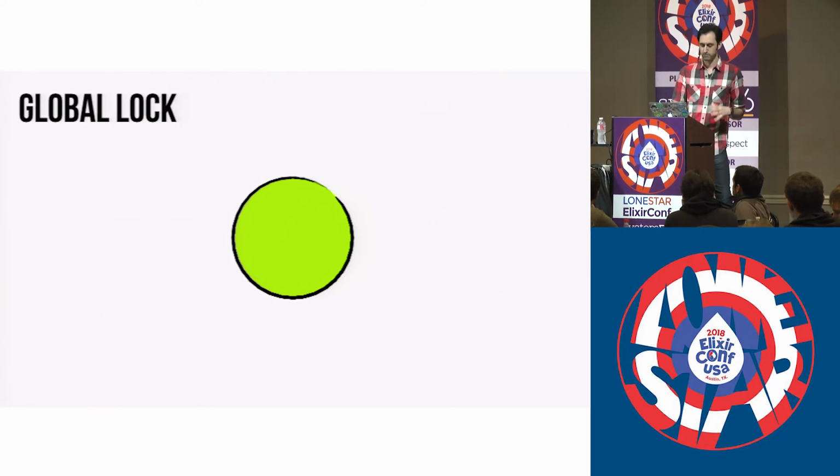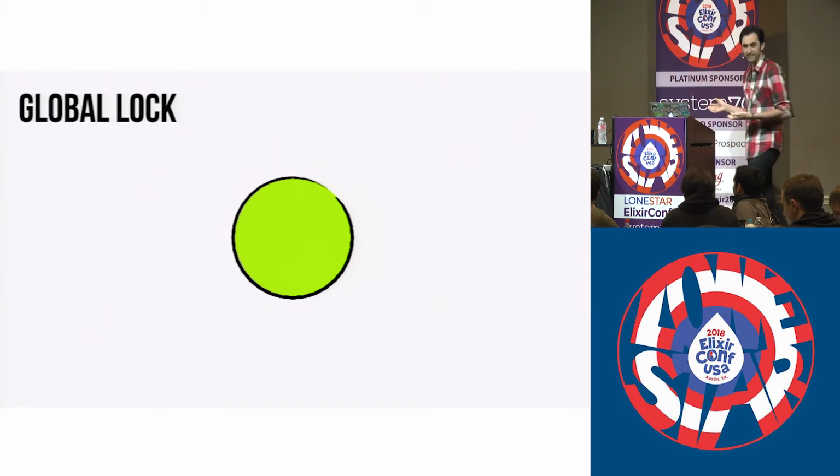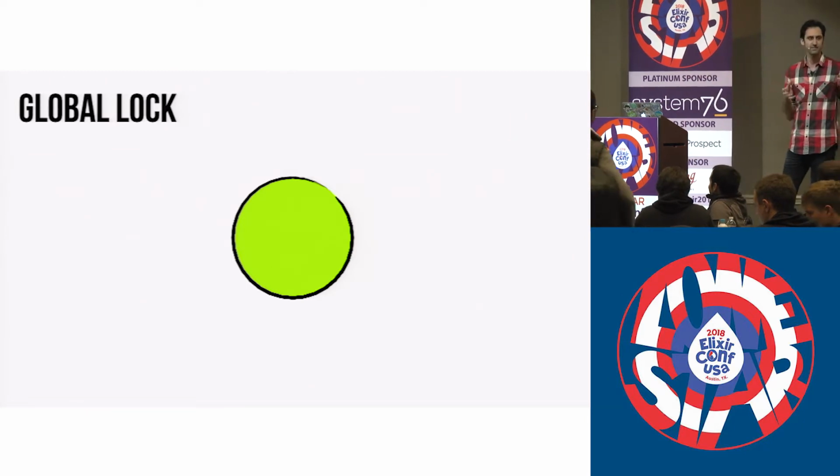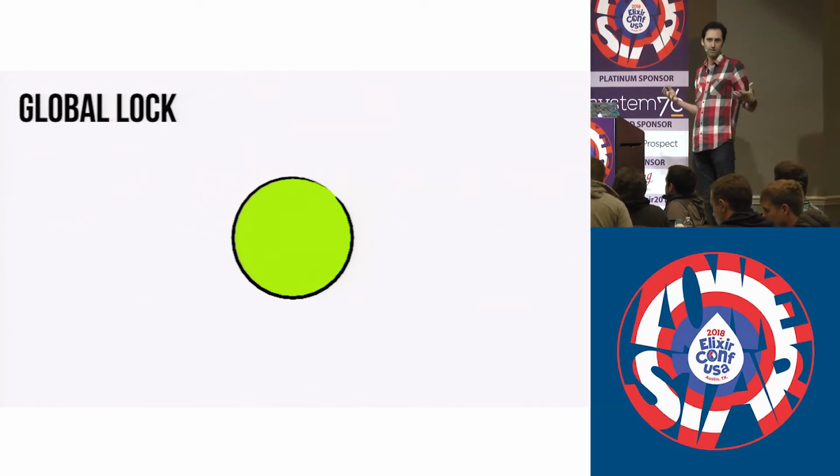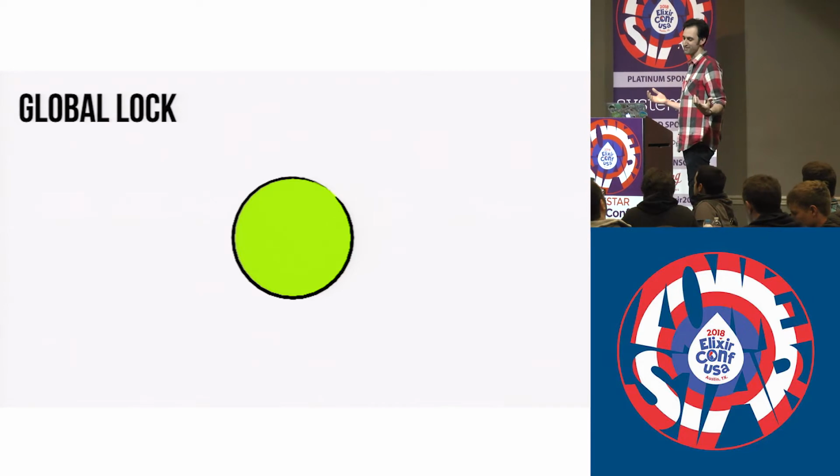The problem here is pretty obvious if what we want to do is limit an external resource to a single writer at any given time. Because if you have multiple clients, well, one of them could send a message to this node, it would lock that lock, and another client could send a message to the other node, and that would also get a lock. And this is bad. This is bad because this invalidates the entire thing that we wanted to solve, the entire problem that we had.